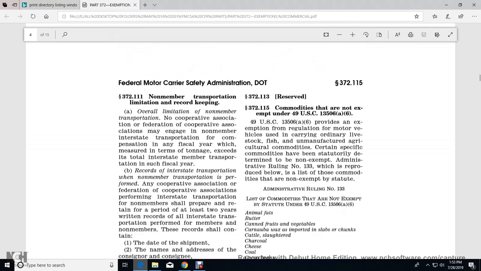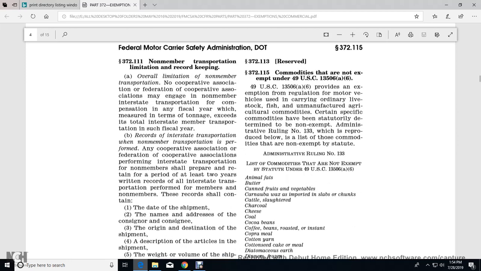372.111, non-member transportation limitation, record keeping. Over limitation: a member of the transportation cooperative association may engage in non-member interstate transportation for compensation each financial year, with a measure of the tonnage not exceeding the total interstate member transportation in such financial year.